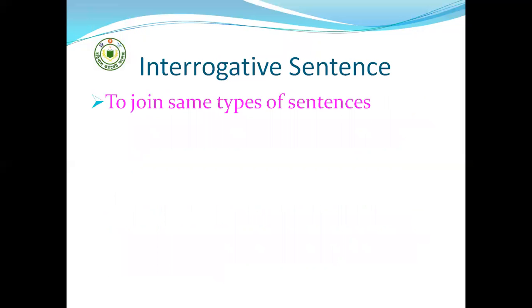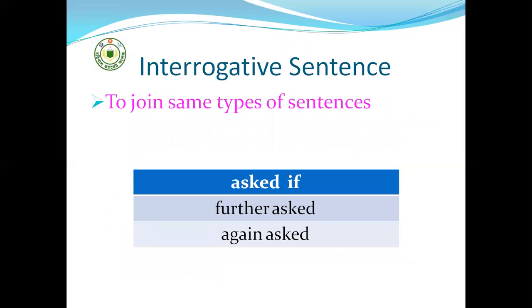Another way is to join same types of sentences in the interrogative sentence. So in order to join the interrogative sentence, we use such type of reporting verb. Have a look at the slide.